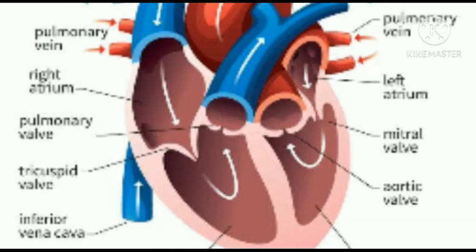So students, what I showed now, the figure of the heart, is like one folded fist, like that only, and it is situated in the cavity and slightly tilted on the left hand side.